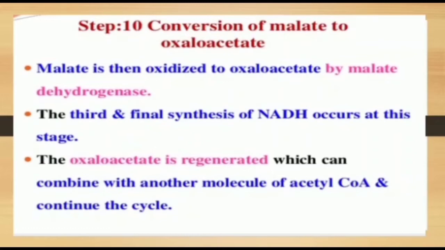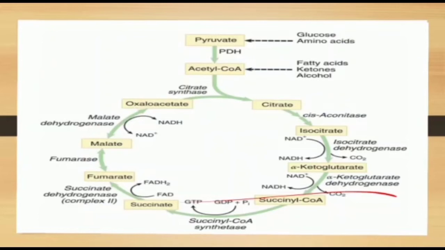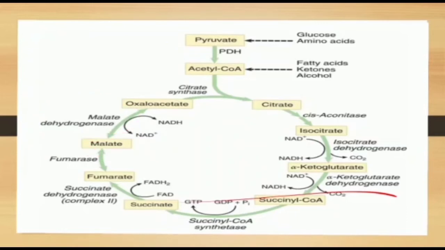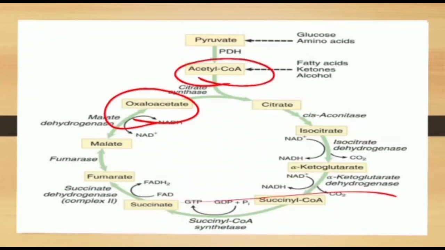In this step, malate is oxidized to oxaloacetate by the enzyme malate dehydrogenase. During this stage, the final and third NADH is produced. Oxaloacetate is regenerated and combined with another acetyl-CoA molecule to continue the cycle.